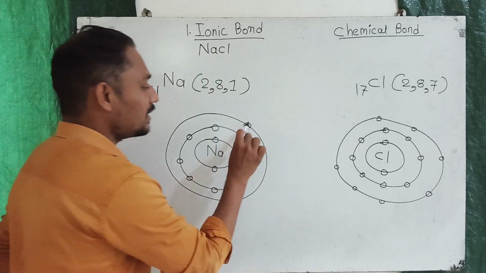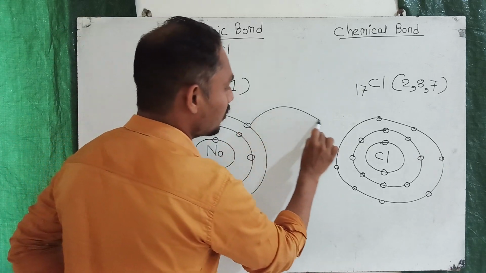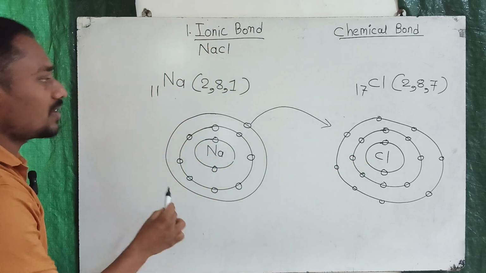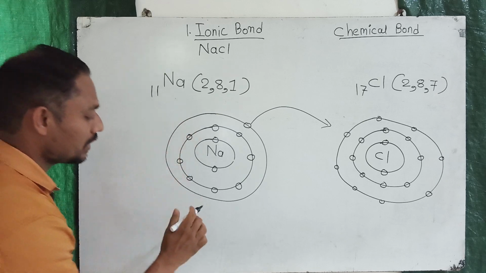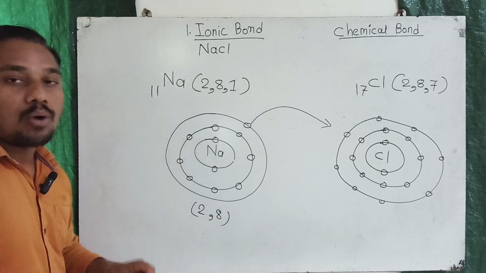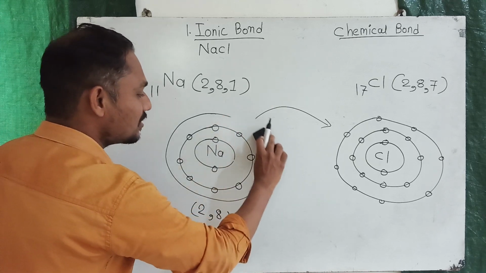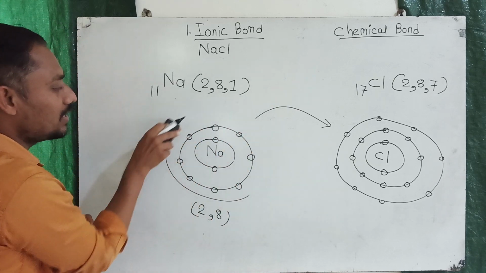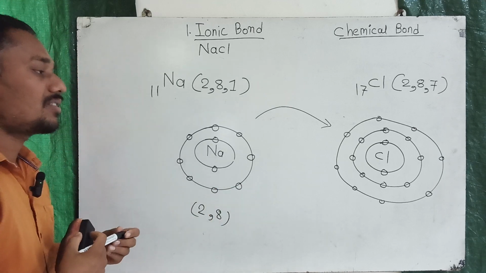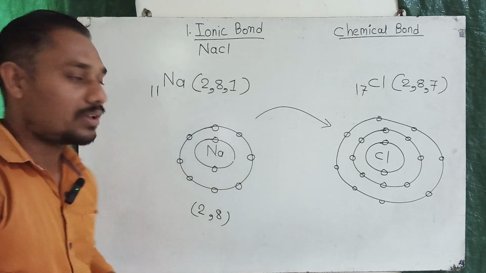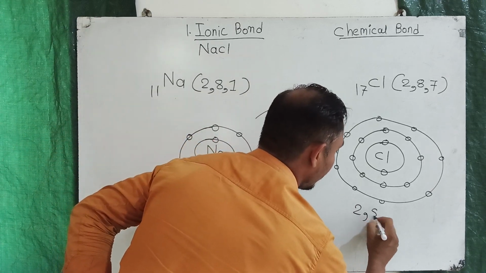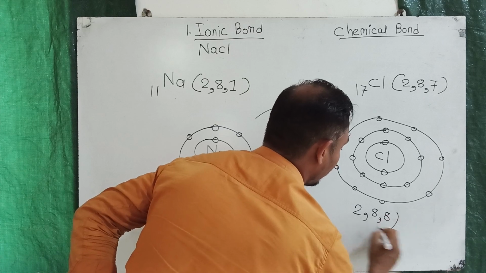Now sodium will give 1 electron from its outermost shell to the chlorine. Then its electronic configuration becomes 2 and 8, means the last outermost shell will vanish from the sodium because it contained only 1 electron, which is already donated to chlorine, and chlorine's electronic configuration becomes 2, 8 and 8.